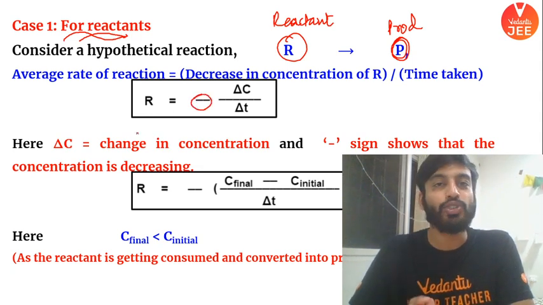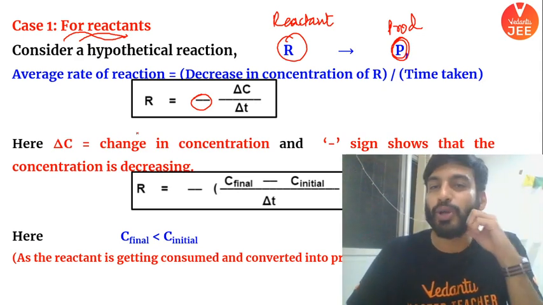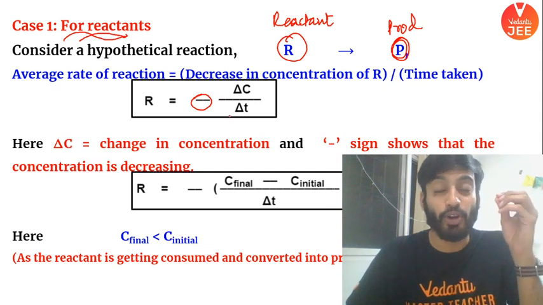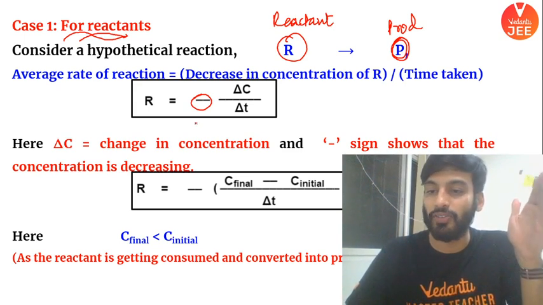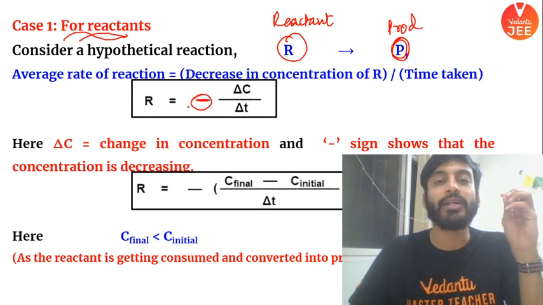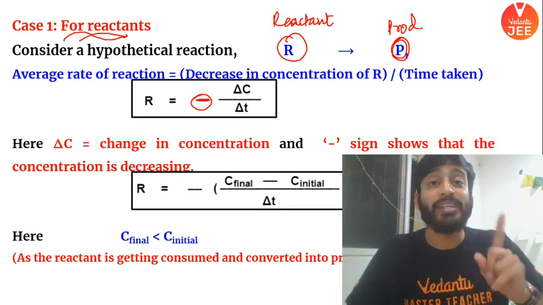Beta, as you start the reaction, reactant concentration is going to decrease, right? Pay attention. It means your concentration of reactant will always decrease. This negative is a sign to indicate that there is a decrease in concentration of reactant. Hence, you will use a negative sign here. Whenever you write the rate of a reactant, you have to write negative. It doesn't mean that rate is negative.